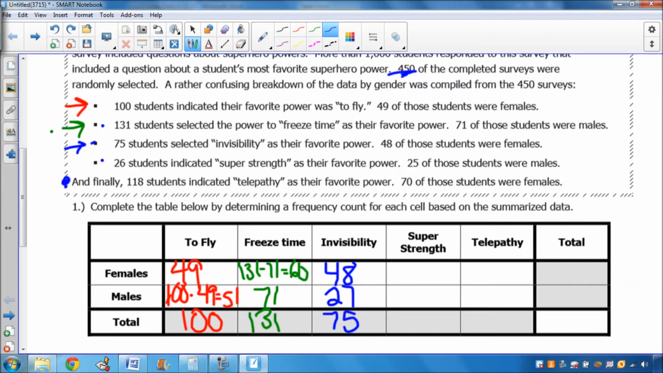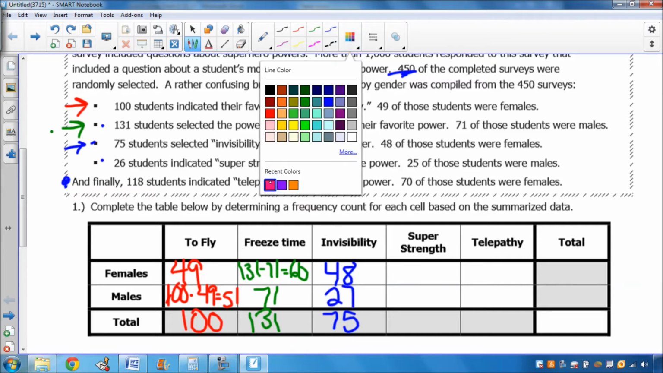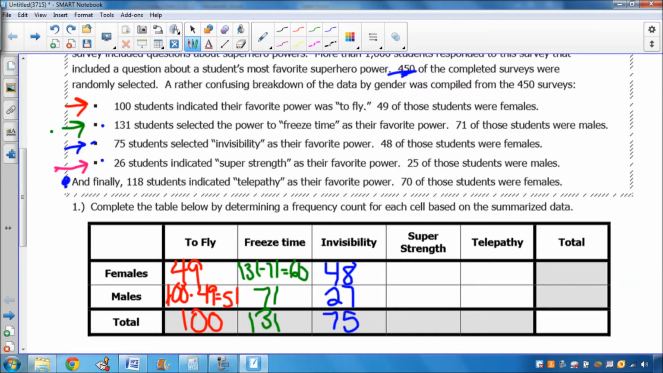All right, and then the next piece of information we have is the 26 students that indicated super strength as their favorite power. So I'll put 26 right here. 25 were males, and then subtract 25 from 26. That means that 1 female chose that.